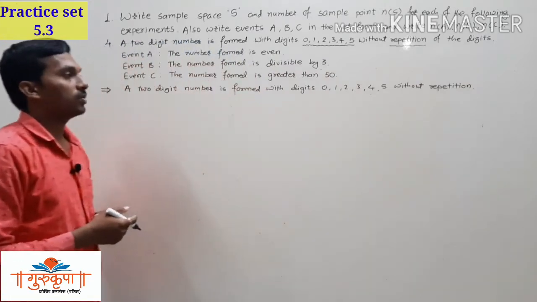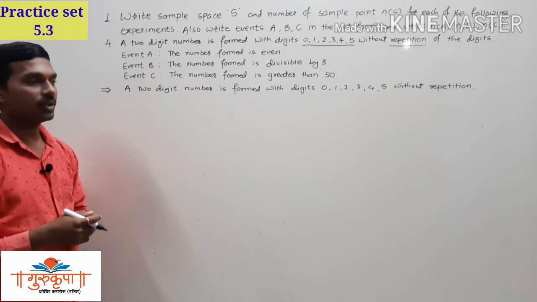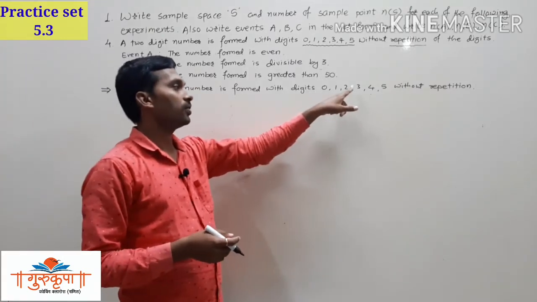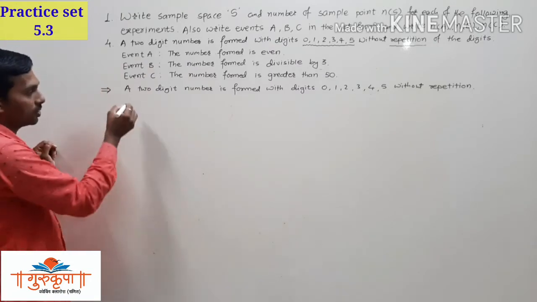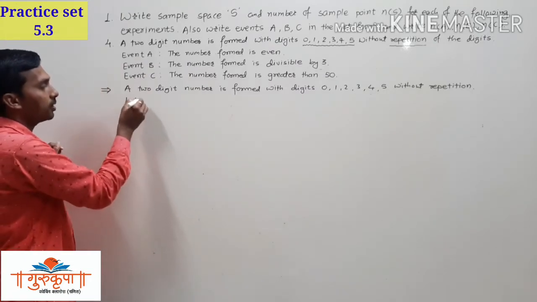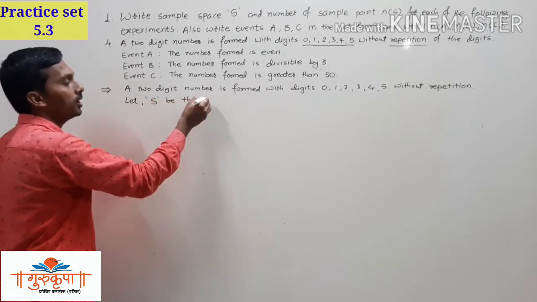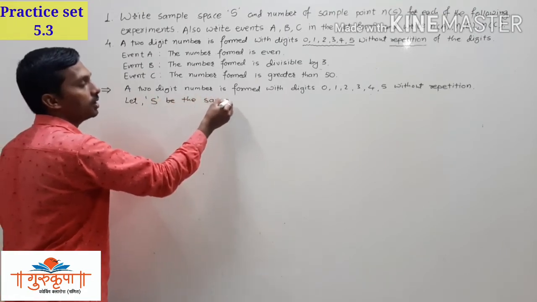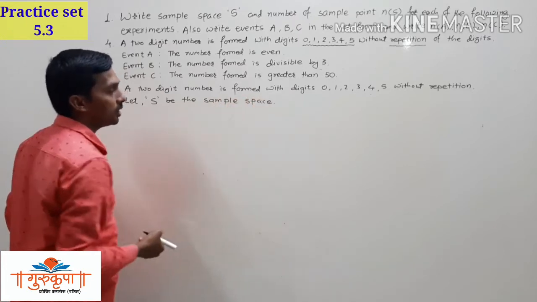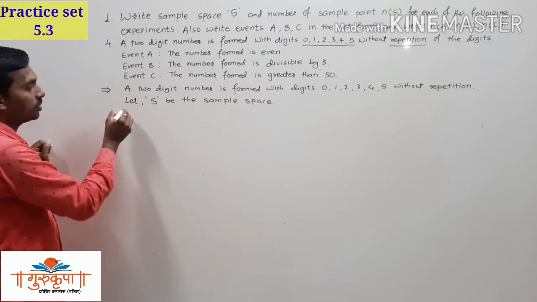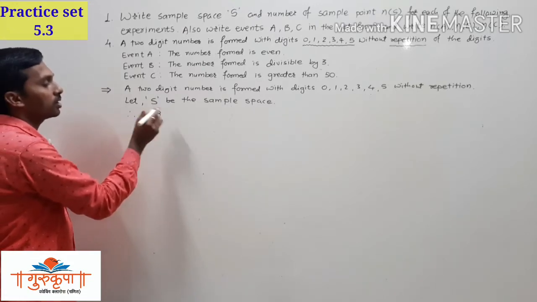We have to form the 2-digit numbers using the 6 digits. We are given the 6 digits 0, 1, 2, 3, 4 and 5, and we have to form the 2-digit numbers. So here we will write, let S be the sample space. So here we can write the sample space S equal to, in curly brackets.